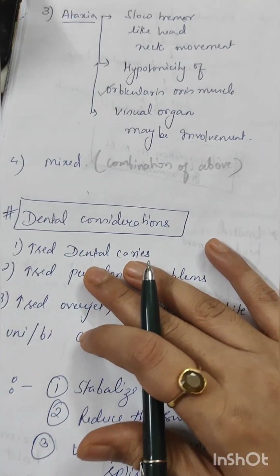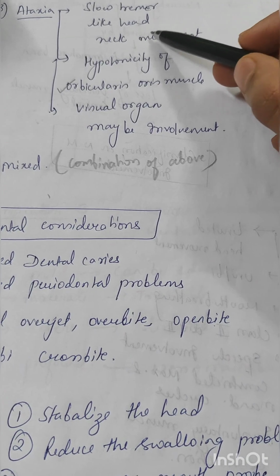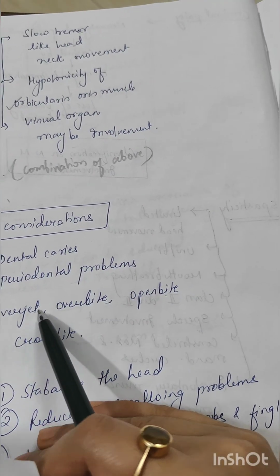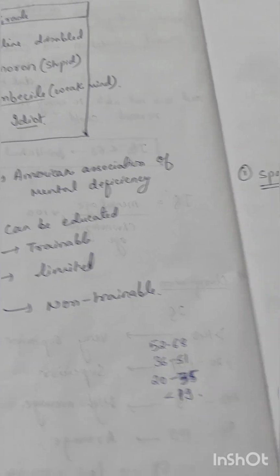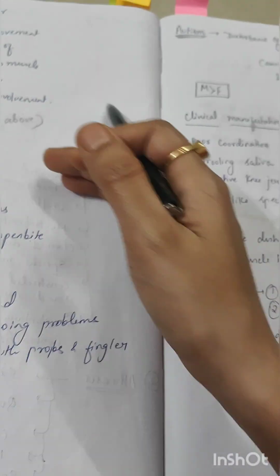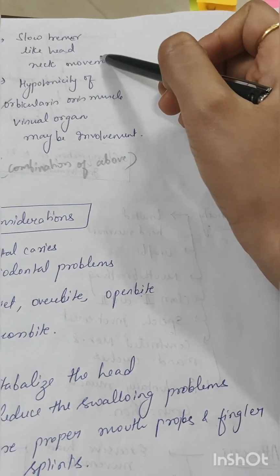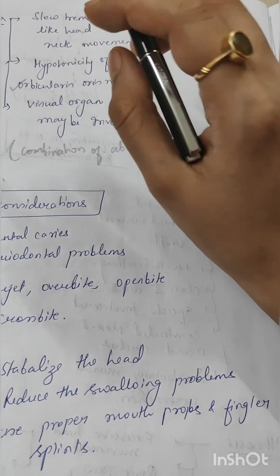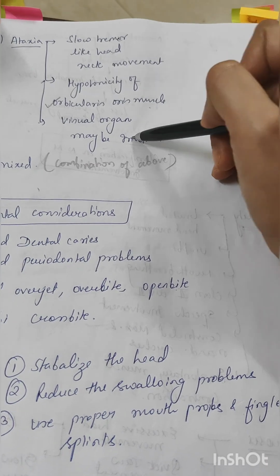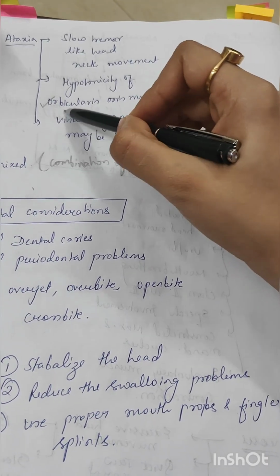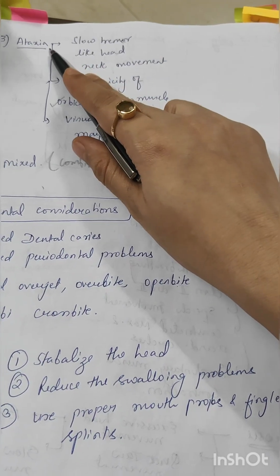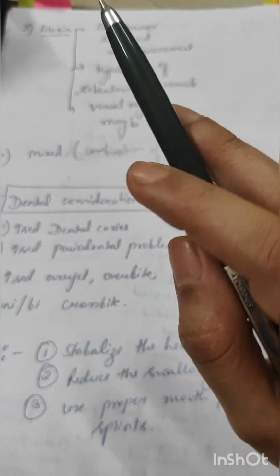Next is my ataxia, slow tremor like head and neck movement. First it was limited head movement, then in the second one, that is athetosis, it was excessive head movement, and in ataxia, slow tremor like head and neck movement. Hypotonicity of the orbicularis oris muscles will be there. Visual organs may be involved; if the question comes, that comes under ataxia. And mixed is the combination of the above.